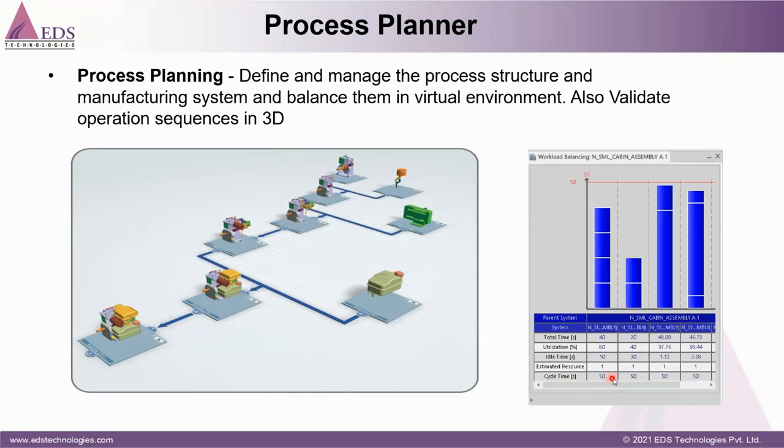We can optimize the cycle time, and validate how many resources are required for this task before releasing to production. You can imagine how much time we can save by doing this prior to production. This is the main benefit of production planning in this method.